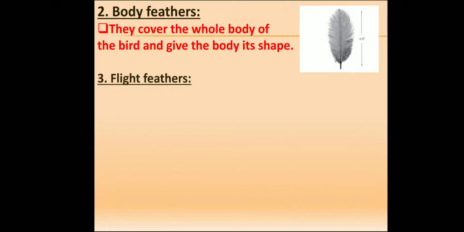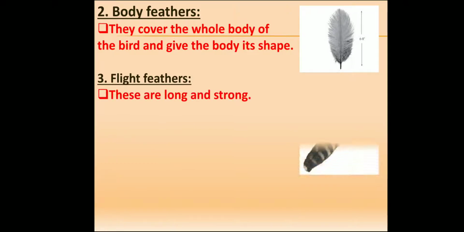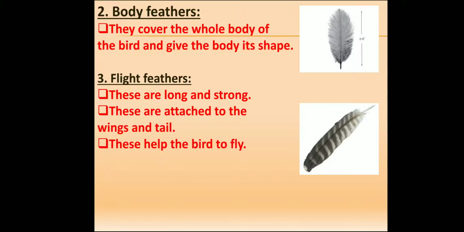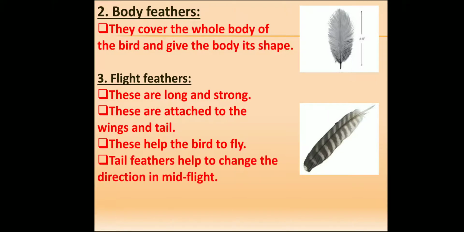Third one is the flight feathers. These are long and strong. This is the picture of flight feathers. They are attached to the wings and tail. They help the bird to fly. The tail feathers help to change direction in mid-flight. So the three types of feathers are the down feathers, body feathers and flight feathers.